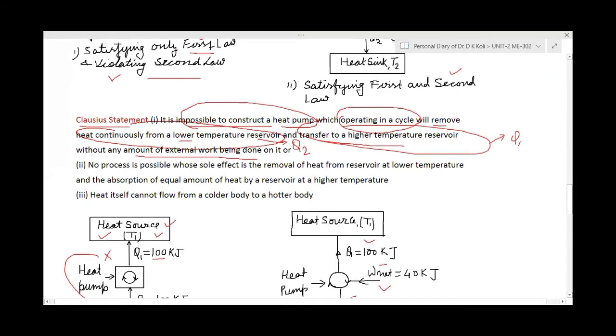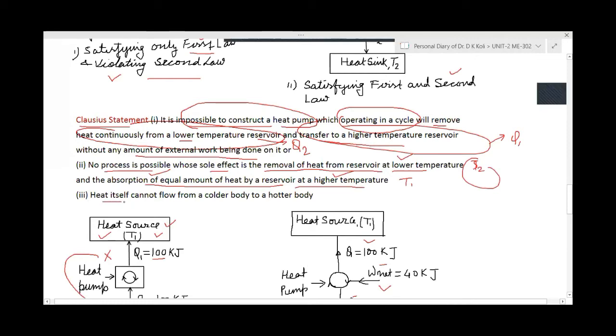In other words we can say no process is possible whose sole effect is the removal of heat from a reservoir and the absorption of an equal amount of heat by a reservoir at higher temperature. Means heat will be taken from the lower temperature reservoir, that means the heat sink, and absorbed by a higher temperature reservoir, that means the heat source. So this is at T1 and this is at T2. Now, one more statement can be written here. Heat itself cannot flow from a colder body to a hotter body. Itself it will not flow. It will require some work input.